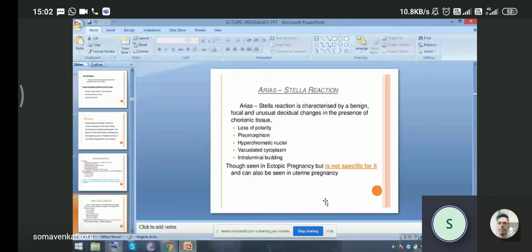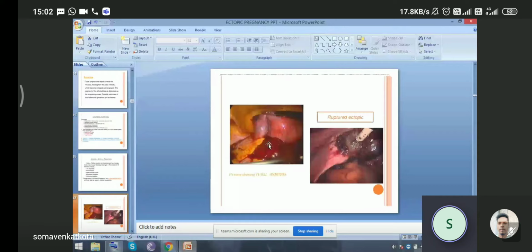So this is a picture. It is from an ongoing laparoscopic surgery. We see the ruptured ectopic site, and this is your tubal abortion. This is a clot seen in the abdominal cavity. This is the tube, and the abortion has occurred, and it is almost a ruptured case.